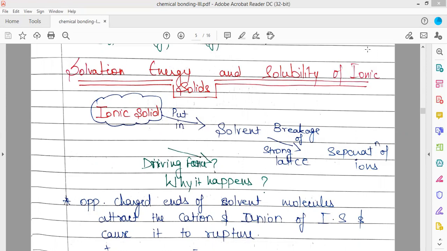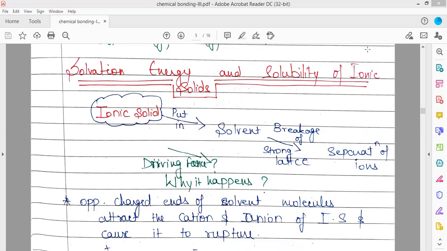In the case of ionic solids, when we put them into water, or any solvent, sometimes there is a breakage of the strong lattice and the ionic solids get dissolved. But we cannot dissolve every ionic solid into the solvent.